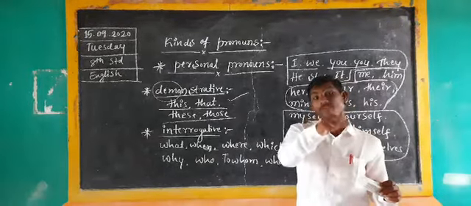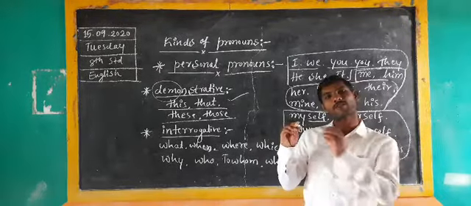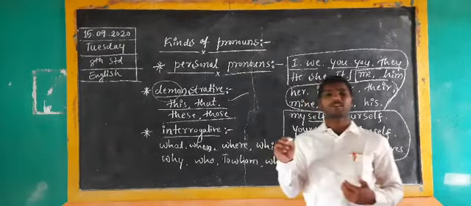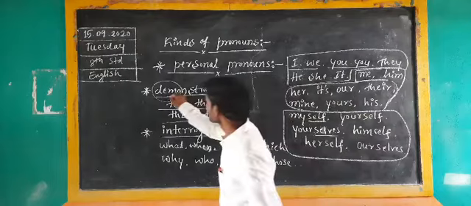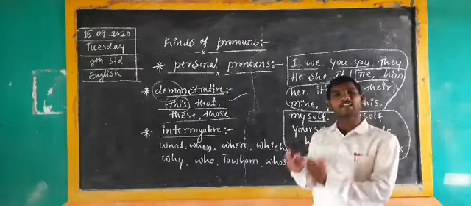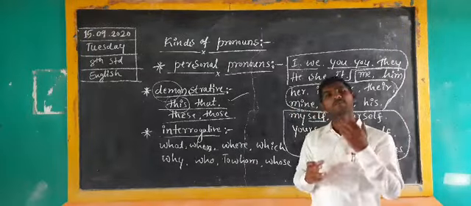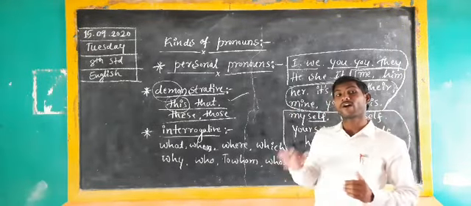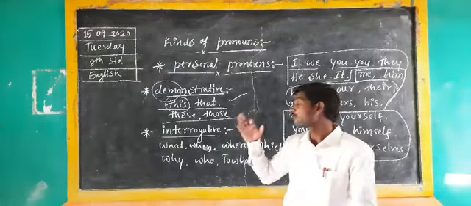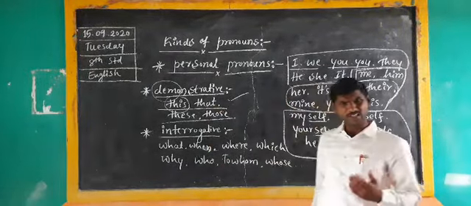Somebody far away answers this one: that is a duster. What is this? Because it is singular in position and also very close to me. That means at that time we have to use this. Have you understood? This is used only for the nearest things. It is in singular position, either things, person, place. So these three things we have to understand. These three things very close to us, within a singular sense, that time we have to use this.